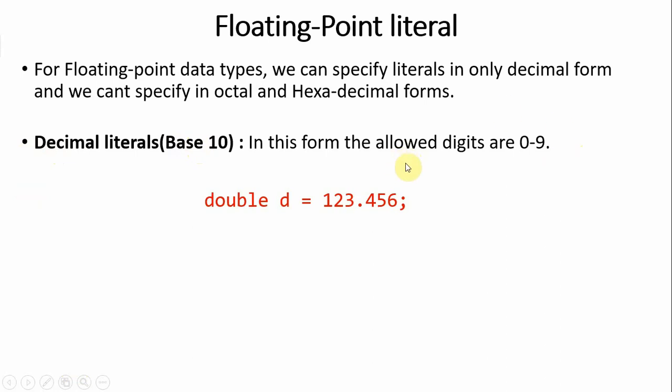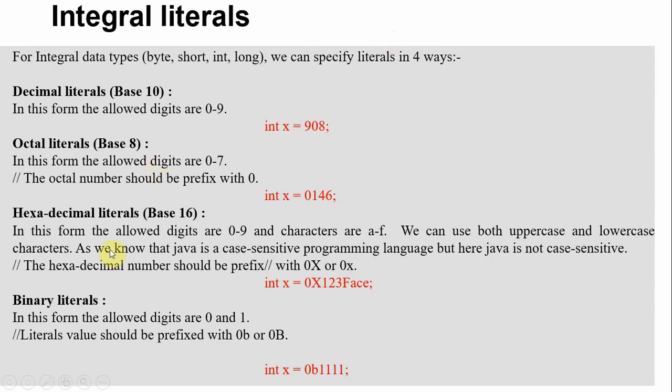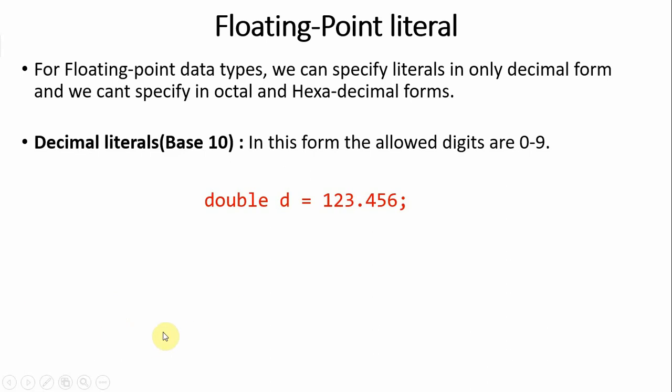Here we also have a fraction part, for example 123.456, with a D suffix for double or F for float. So only decimal literals are possible for floating point; octal, hexadecimal, or binary literals are not allowed. I hope you understand.